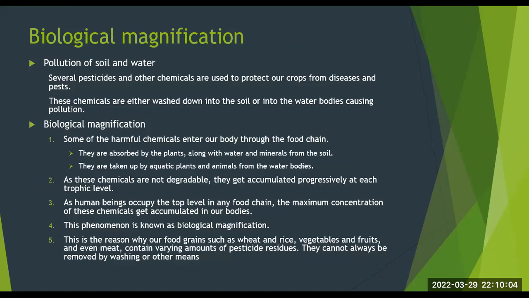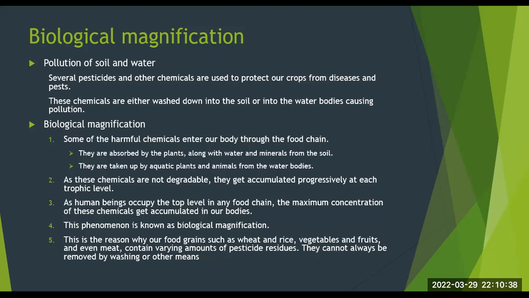Biological magnification. We have already studied about pollution of soil, water, and air in earlier classes. Here we are going to discuss pollution of soil and water and its effects. Pollution of soil and water. Several pesticides and other chemicals are used to protect our crops from diseases and pests. These chemicals are either washed down into the soil or into the water bodies, causing pollution.